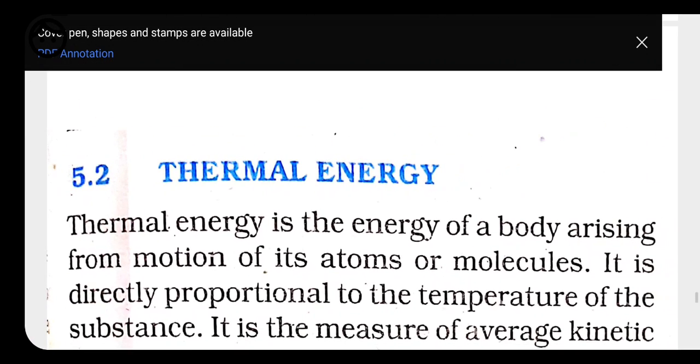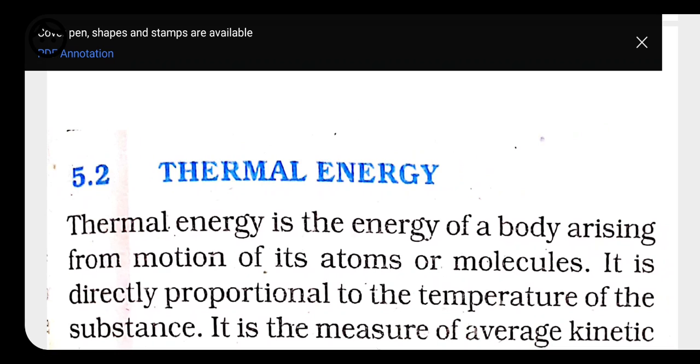Heat energy is the energy of a body arising from the motion of its atoms or molecules. Whenever any body moves from one place to another, it generates some type of energy, like when you rub your hands, some energy is generated. This energy is called thermal energy, or heat energy. It is directly proportional to the temperature of the substance. As the temperature increases, thermal energy also increases.